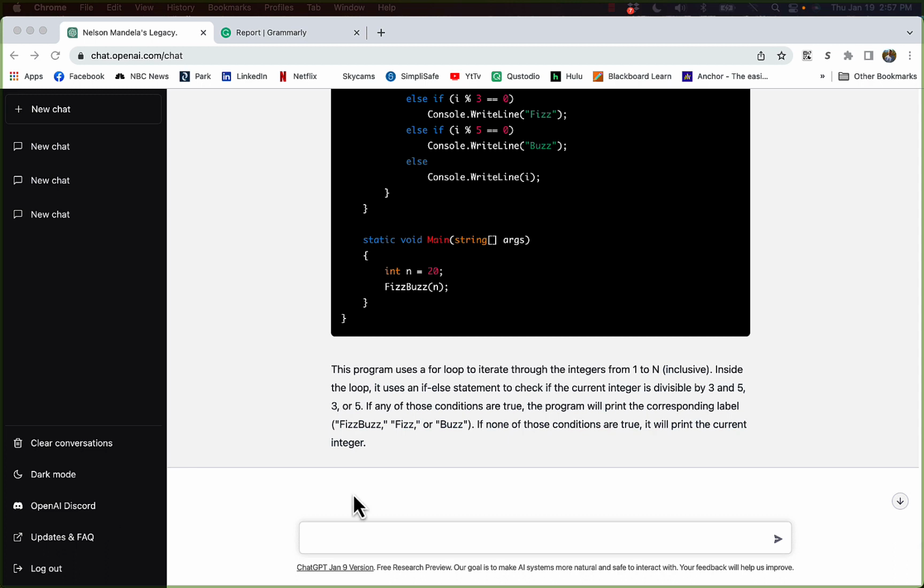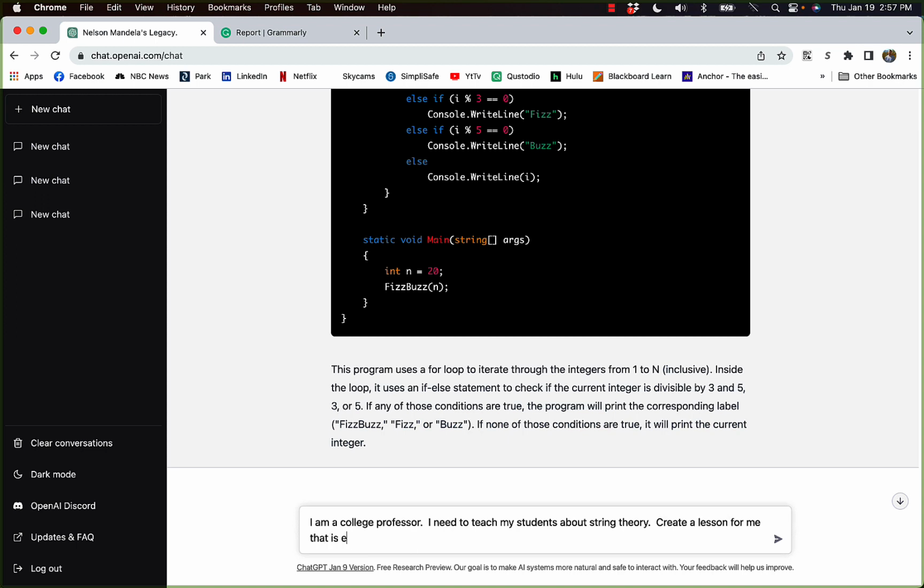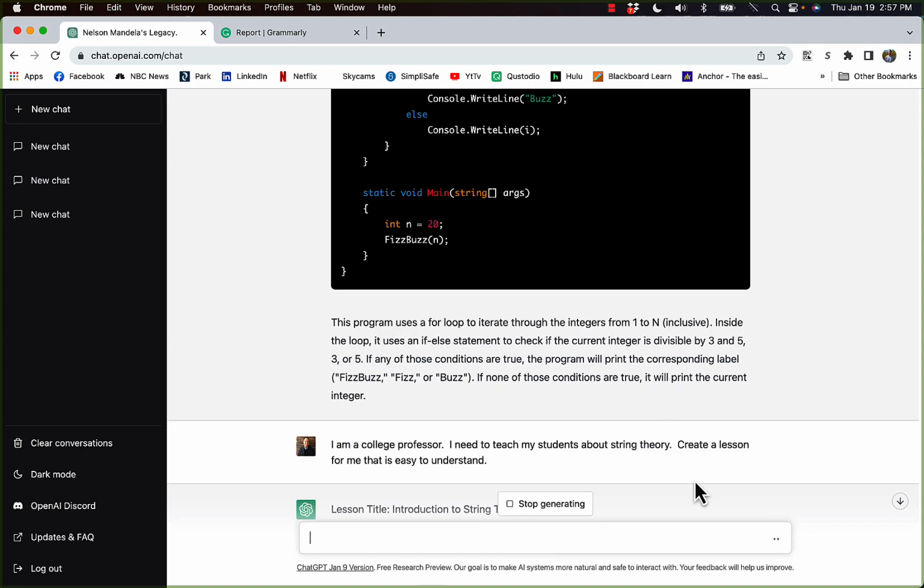All right, so what if you want ChatGPT to help you teach a course? So I'm going to say, I am a college professor. I need to teach my students about string theory, something I know hardly anything about. So I'm going to say create a lesson for me that is easy to understand. Create a lesson on string theory that is easy to understand. All right, good luck to you, ChatGPT.